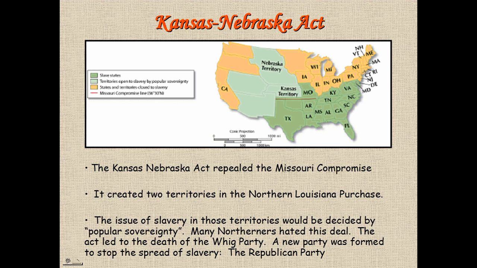This is pushed through by Stephen Douglas, and it is seen as a huge betrayal by Northerners, especially Northern Whigs. This issue is going to tear the Whig Party apart, and we are going to have the formation of a new party, a party dedicated to stopping the spread of slavery, a party that will be entirely supported by Northerners, and that's the Republican Party.